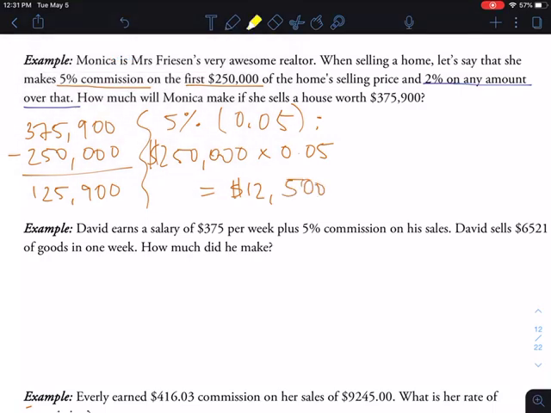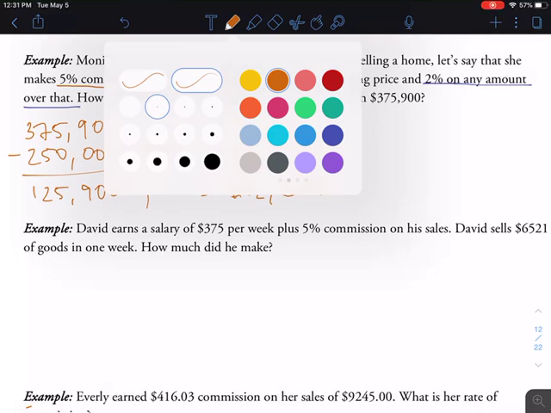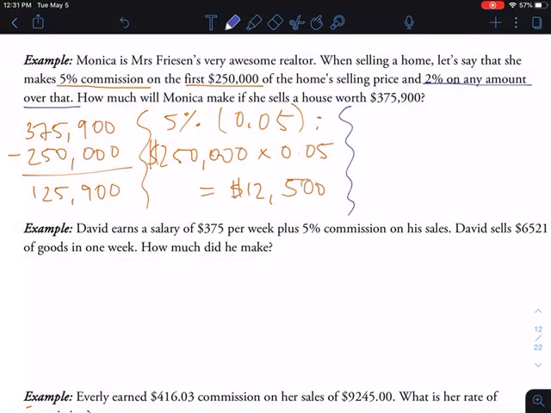Okay? Then the next part is looking at the 2%, right? So the remaining amount she earns 2% on. I'm going to run out of space for a sentence here, you guys, but please put a sentence as your final answer. So now, any amount over the $250,000, so that's this amount here that we found, there on the left at $125,900, that is going to be the amount that she earns 2% commission on.